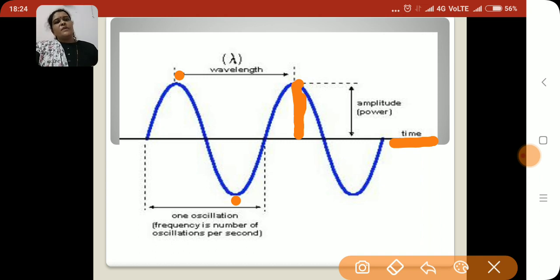The formula for frequency is n equals 1 by T. That means frequency is the reciprocal of the time period T. Then wavelength, lambda, is the distance between two successive vibrating particles in the path of motion which are exactly in the same phase. Meter is the SI unit for wavelength lambda.